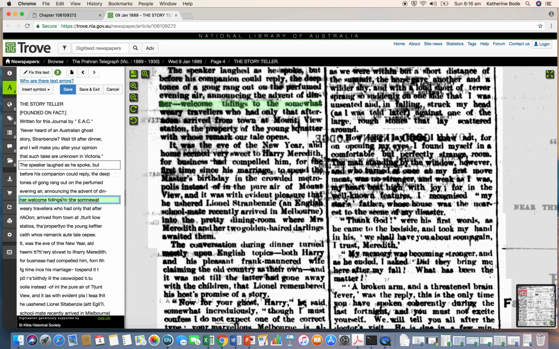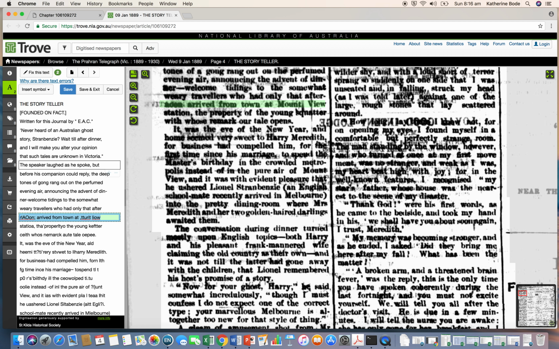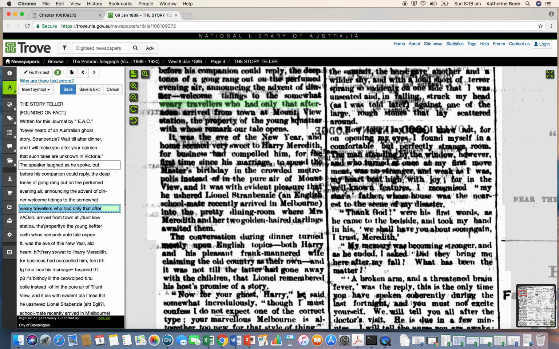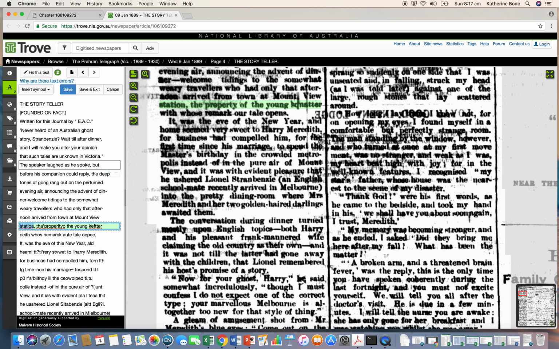Welcome tidings to the somewhat weary travellers who had only that afternoon arrived from town at Mount View Station. So as you can see, you can go and correct as much or as little as you